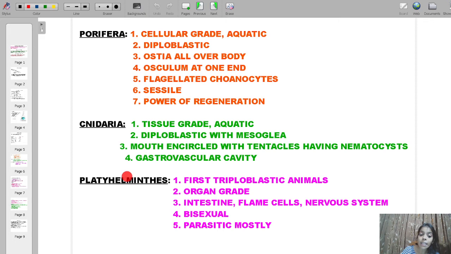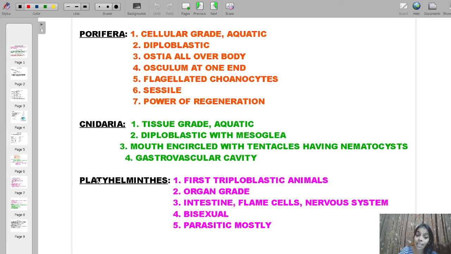Next comes phylum Platyhelminthes. Platy means flat. These organisms are dorso-ventrally flattened. Suppose this is the organism. This is the front side, this is the back side. The front side will be called ventral, and the back side will be called dorsal. So when an organism is flattened from the front and from the back, we call it dorso-ventrally flattened. So these worms are dorso-ventrally flattened.